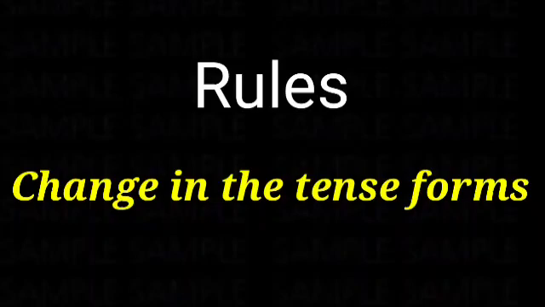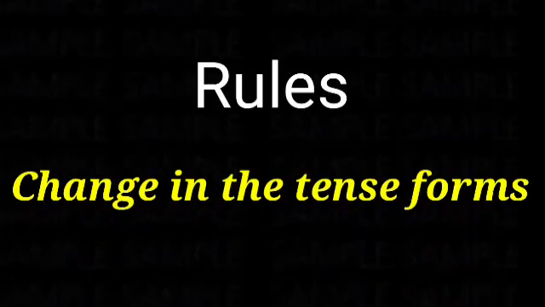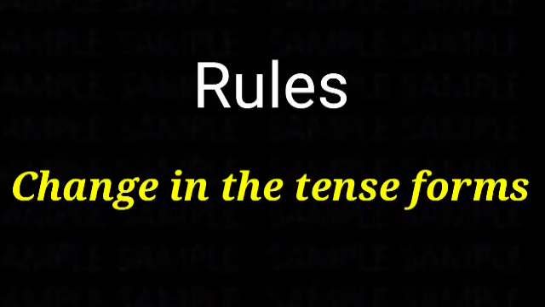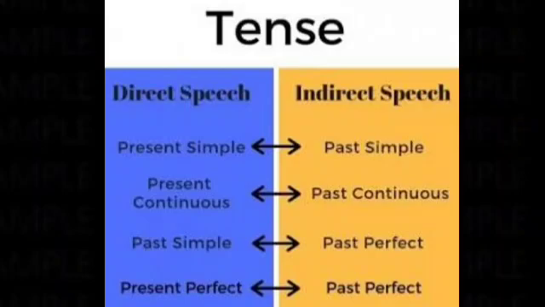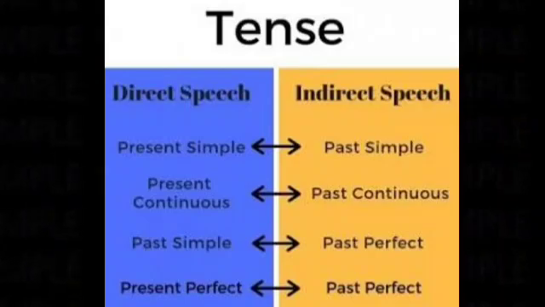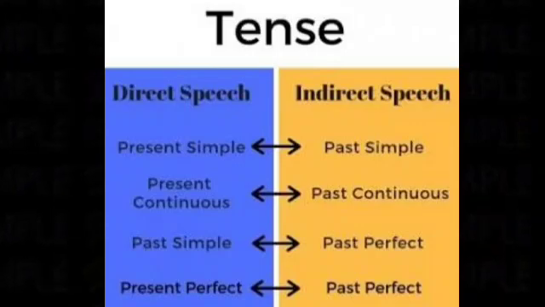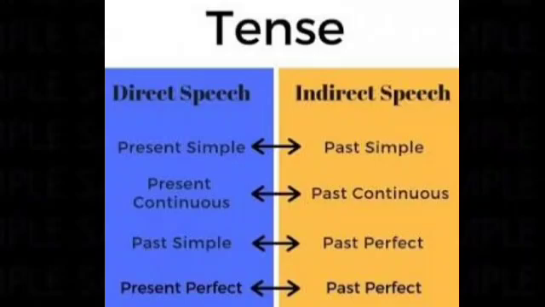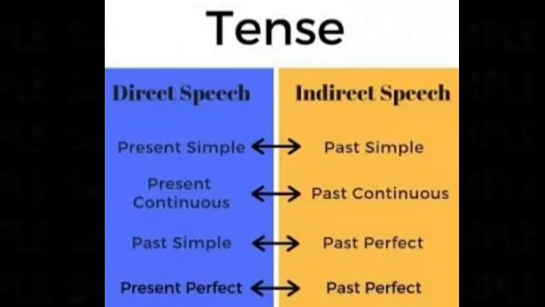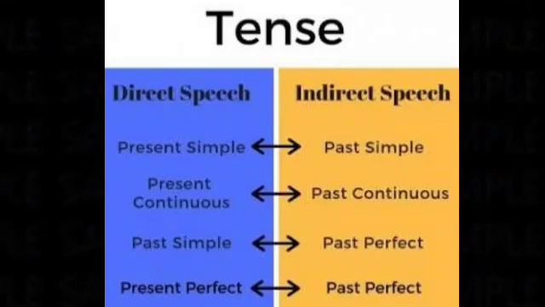Then fifth rule, change in the tense forms is also an important aspect while rewriting the sentences from direct to indirect. If simple present tense is given in direct speech, it has to be changed into simple past. If it is present continuous, it will become past continuous. If it is simple past, it becomes past perfect. Present perfect tense becomes past perfect tense.